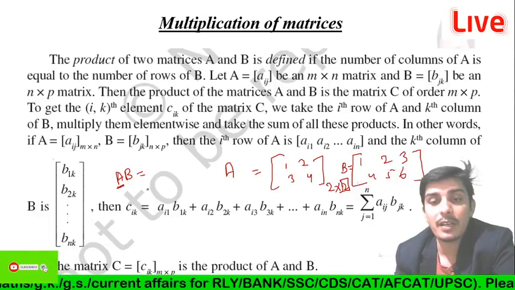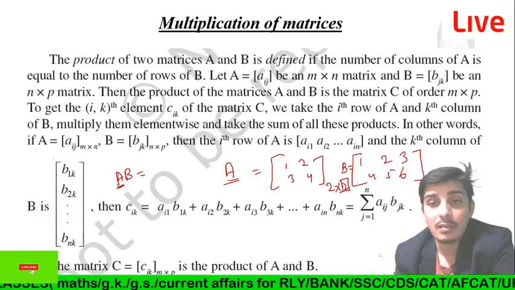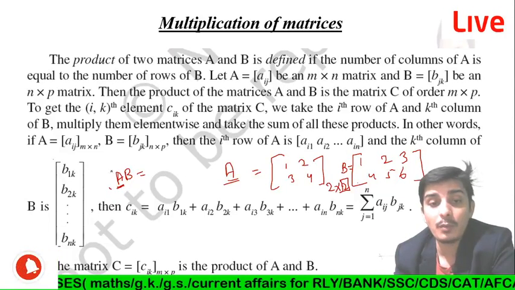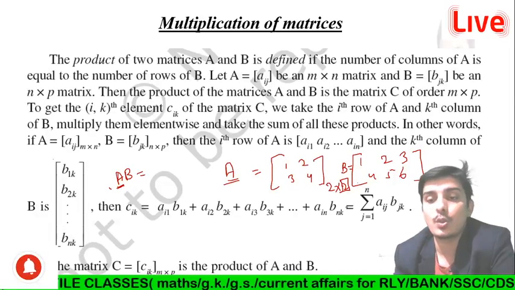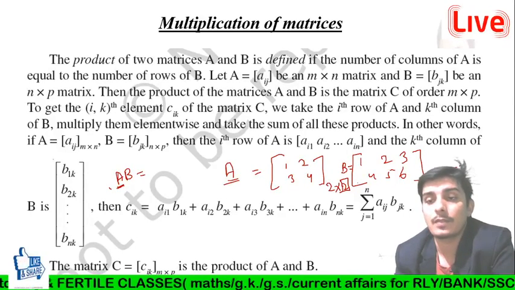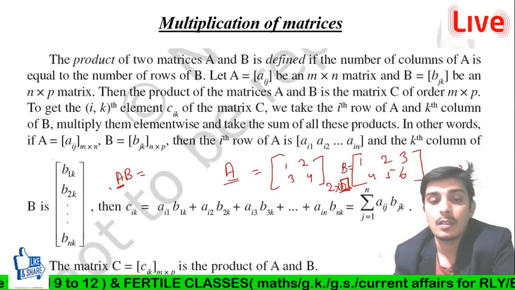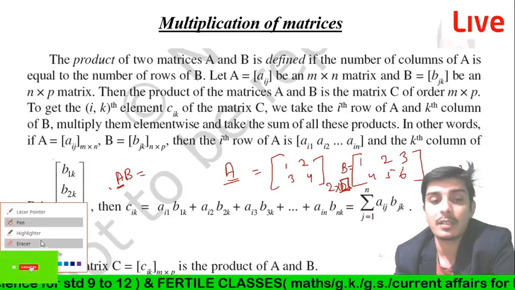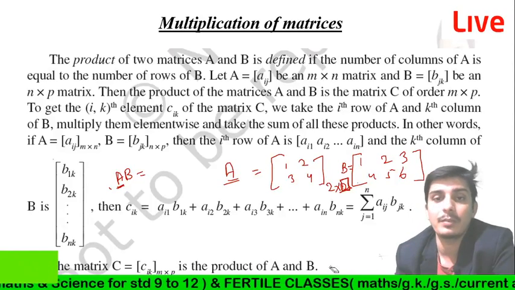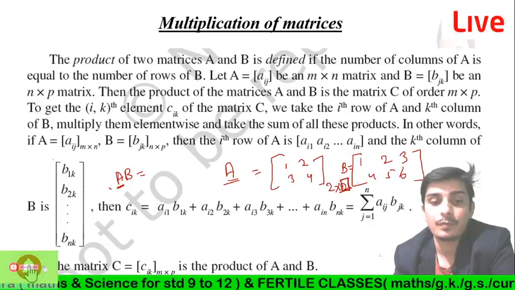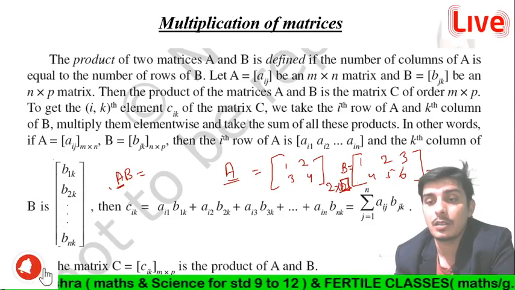The first matrix is A, so you have to check that the number of columns of the first matrix is equal to the number of rows of the second matrix, right. So you have to check this, guys. The number of columns of the first matrix is equal to the number of rows of the other matrix, okay. Are you getting? Then you can say that the product AB is possible. So you have to check this term.